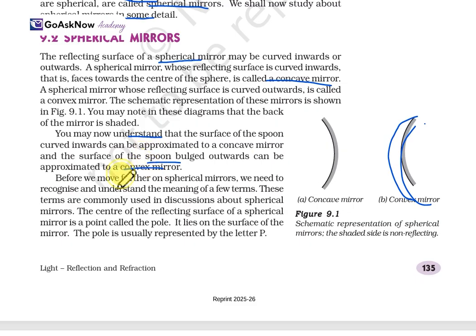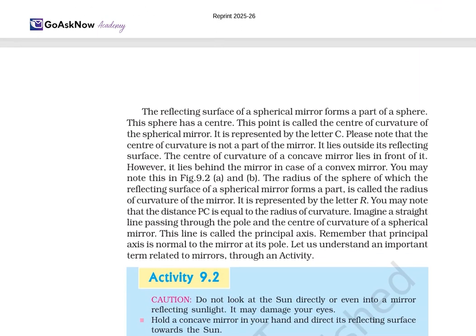Now, before we move further on spherical mirrors, we need to recognize and understand the meaning of a few terms. These terms are commonly used in the discussion about spherical mirrors. Firstly, the center of the reflecting surface of the spherical mirror is a point called the pole. It lies on the surface of the mirror, and the pole is usually represented by the letter P.